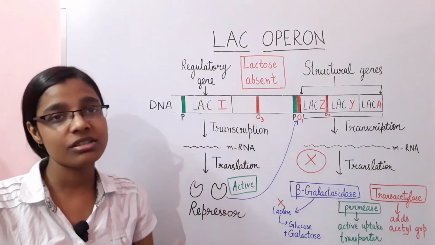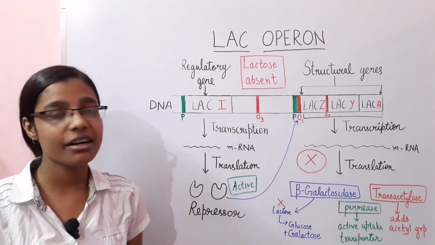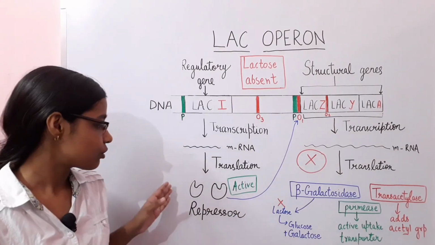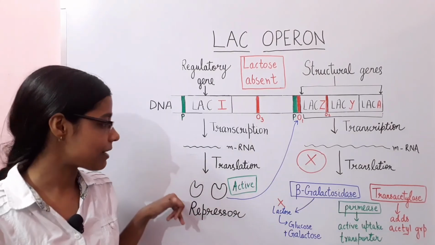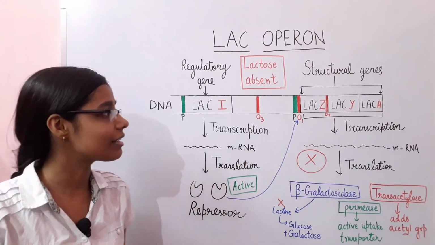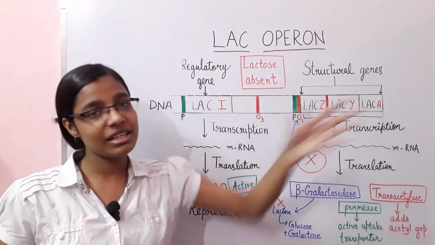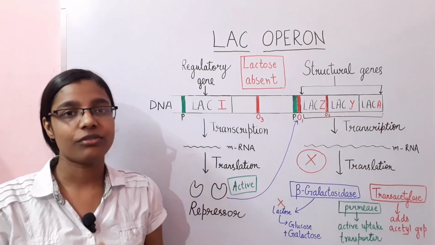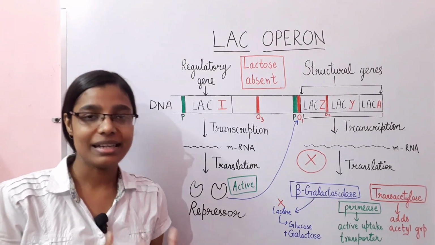When lactose is not there, these genes are not needed, so their expression needs to be switched off. In this case, the repressor binds to the operator site and ultimately switches off these genes. So that is case 2, how the operon works in the absence of lactose.